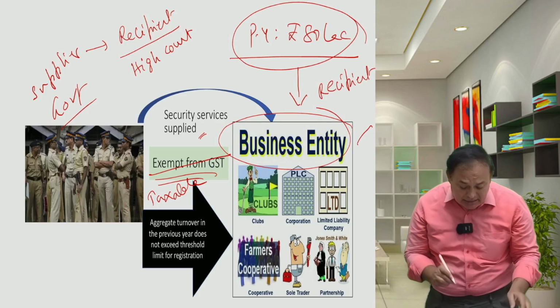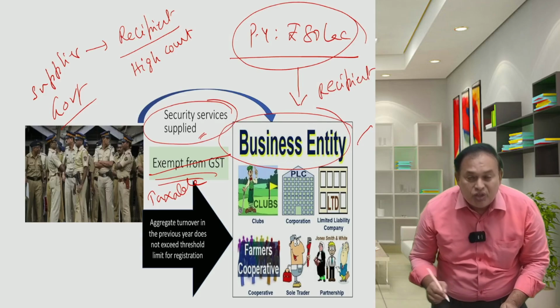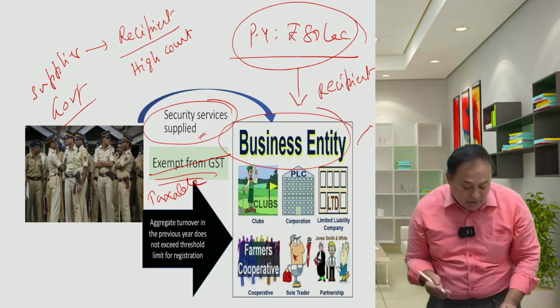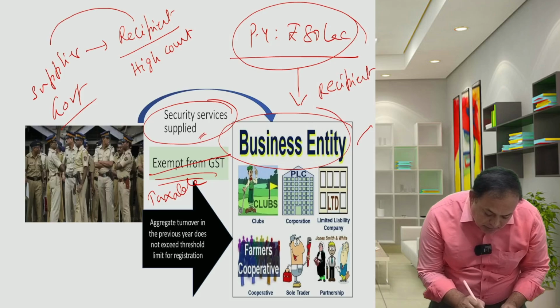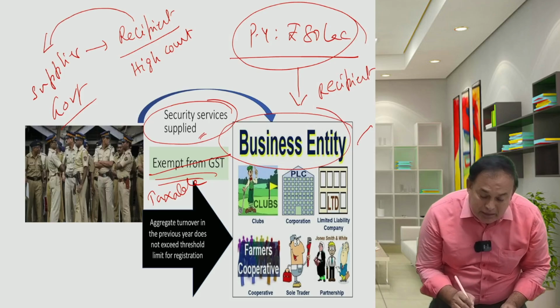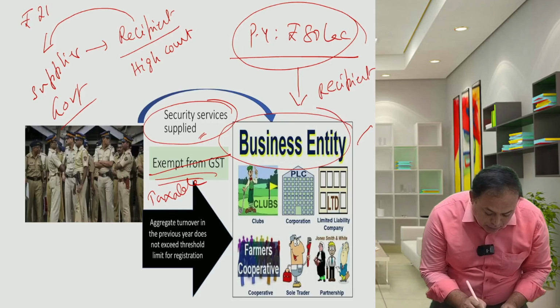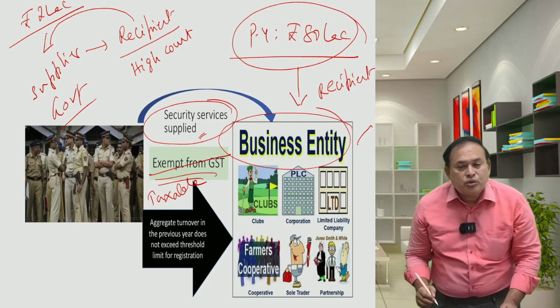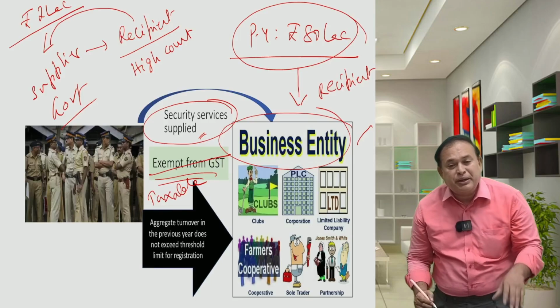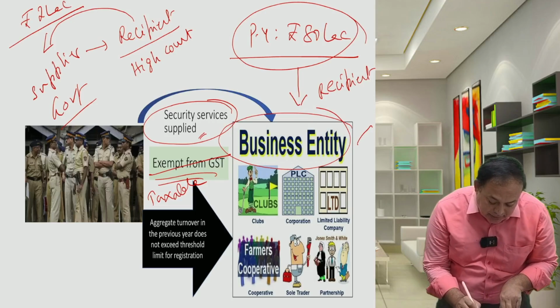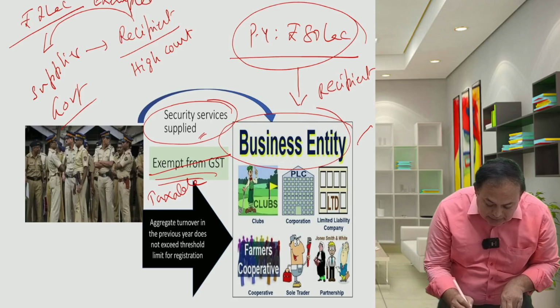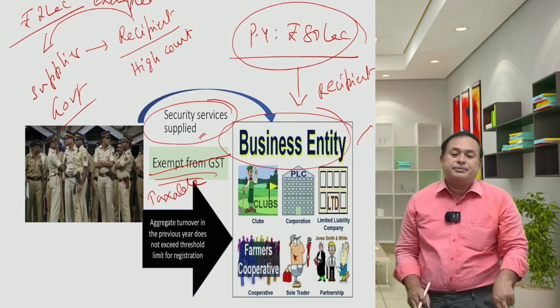What type of service? Security services, which is not a forward charge. For this, the High Court pays the fees to the supplier. Let us say the security fee paid is 2 lakh rupees. Absolutely exempted. Government to government. Exempted. The reason is it is not a forward charge.